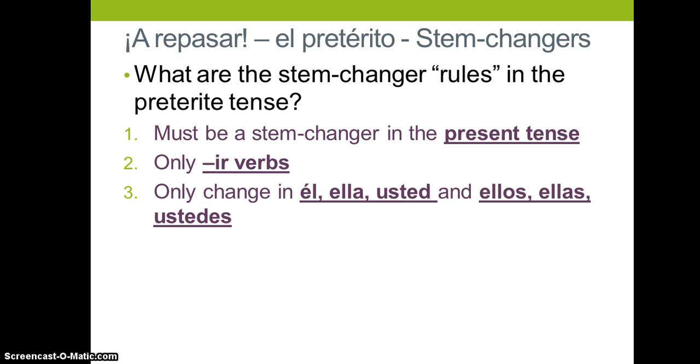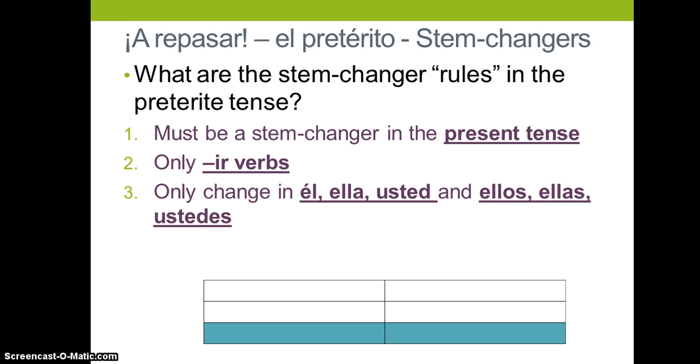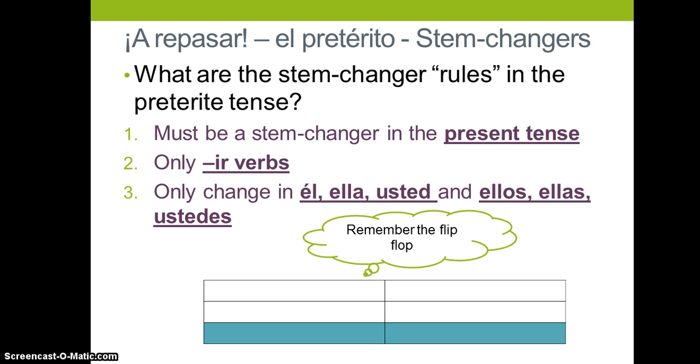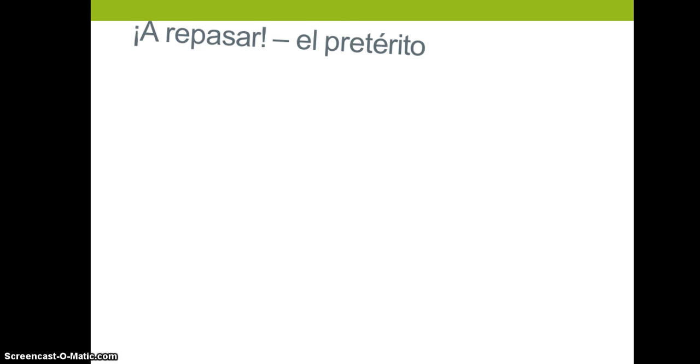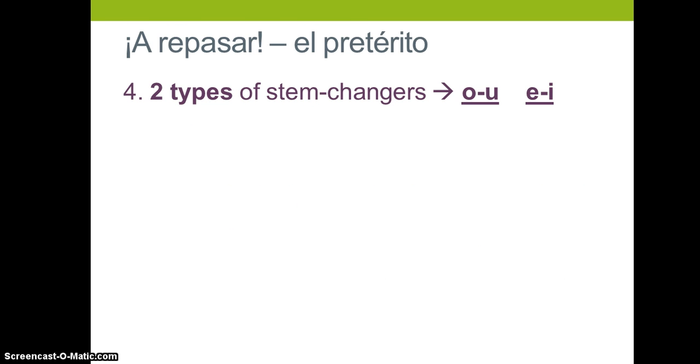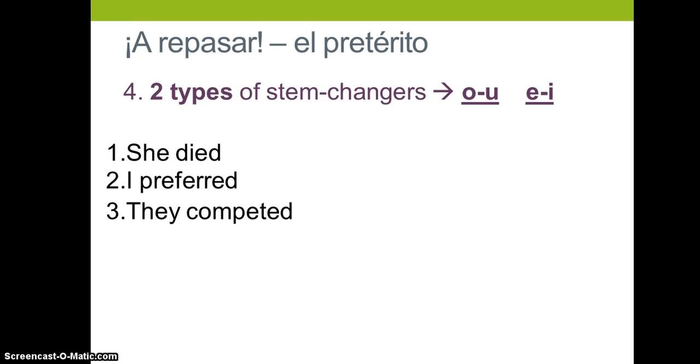And remember, we only stem change in the él, ella, usted, ellos, ellas, ustedes. And so it should look like this when you picture a visual, and we call that our flip-flop or our chancla. So you should remember that visual. Okay, moving on. We're going to work with our 2 stem changers, O to U and E to I. And here's some practice. So if you need to pause, please do so.